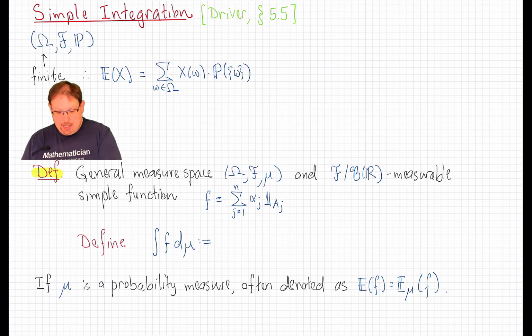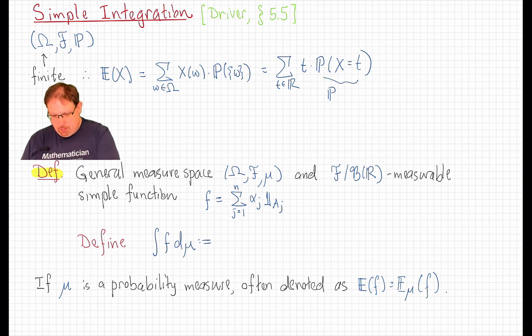We can write it instead as a funny looking sum over all real numbers t of that real number t times the probability that X equals t, where this refers to the probability of the set of omega for which X of omega equals t.